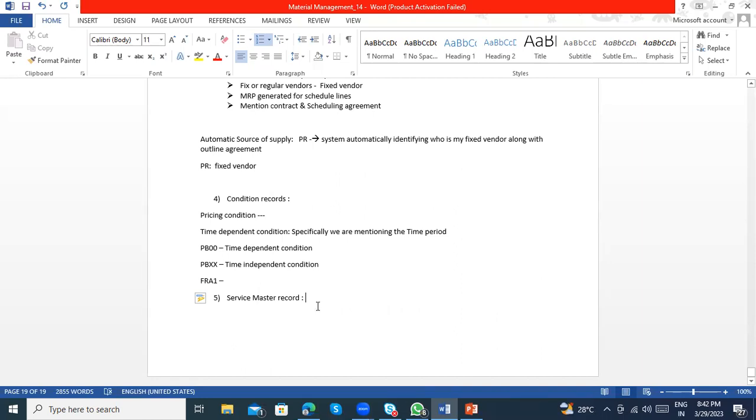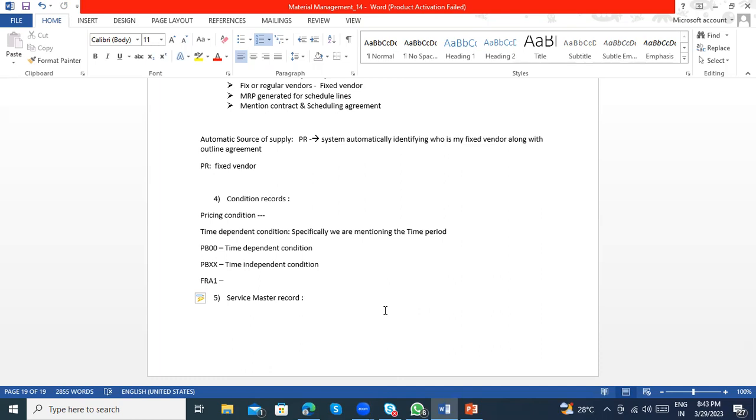How we are creating the Material Master card, the same way we are creating the Service Master card here. A service number will be generated, and that service number will be used as a reference. But again, that service number we are not entering in the material number when creating that; the material number will be just separate.